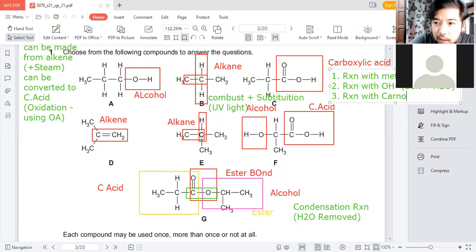Another one they can undergo is reaction with carbonate. Then they will form salt, carbon dioxide, and water. Salt plus CO2 plus water.